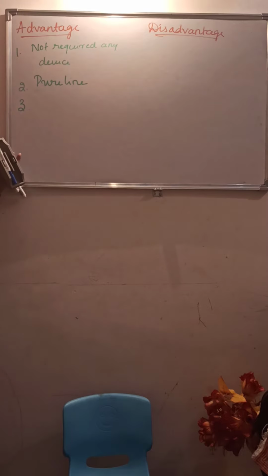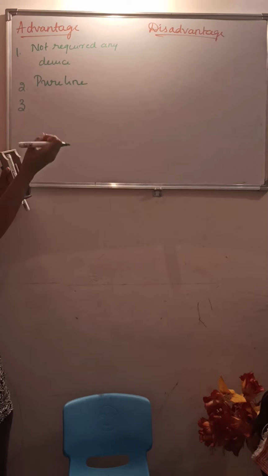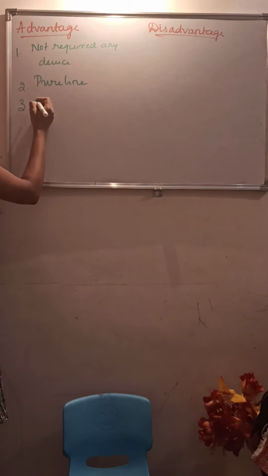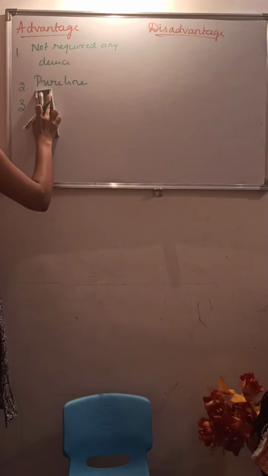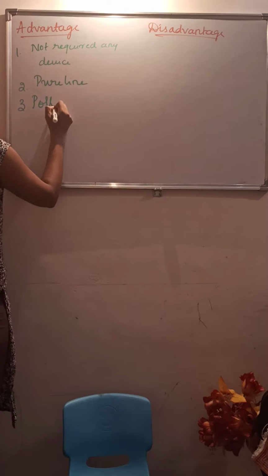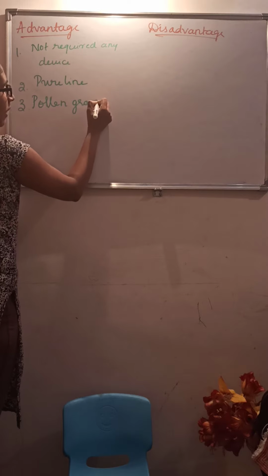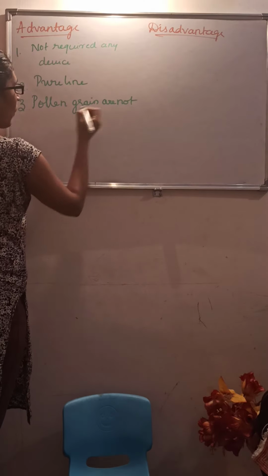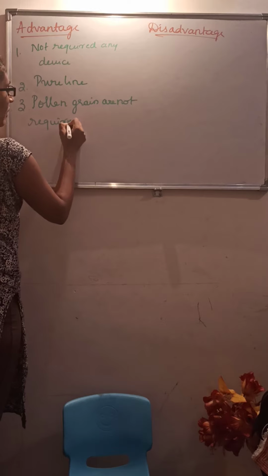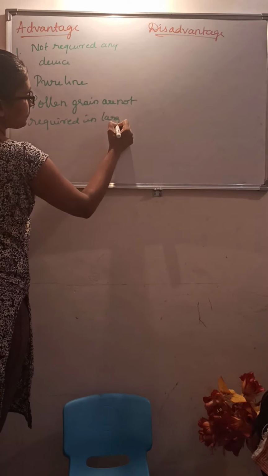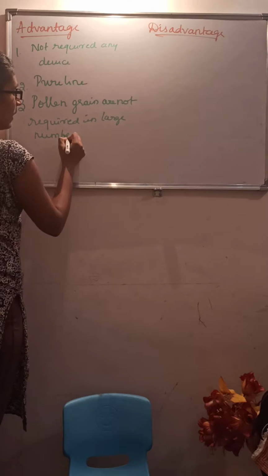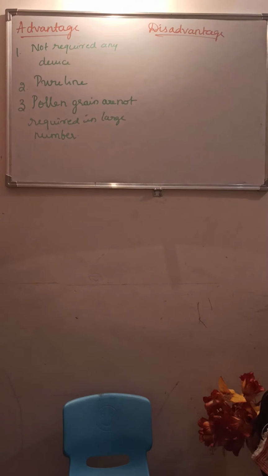To undergo pollination, what do they require? The pollen grains. Here they don't require that many. A large number of pollen grains are not at all required. Only a small amount, some pollen grains, are required for the pollination. So pollen grains are not required in large number. So these are the advantages.